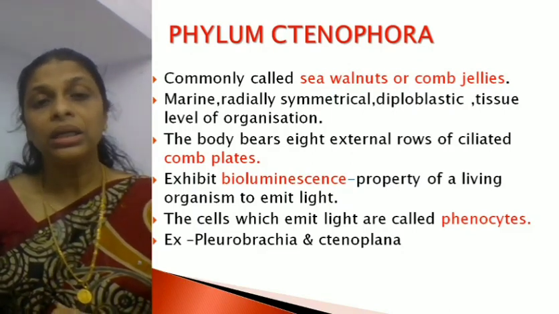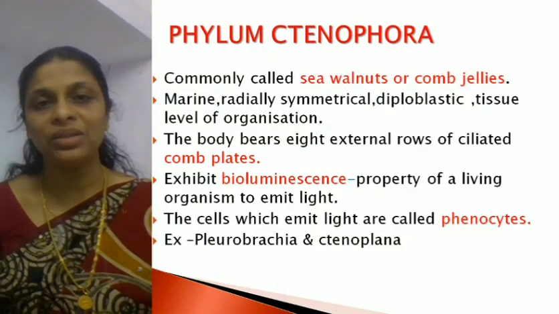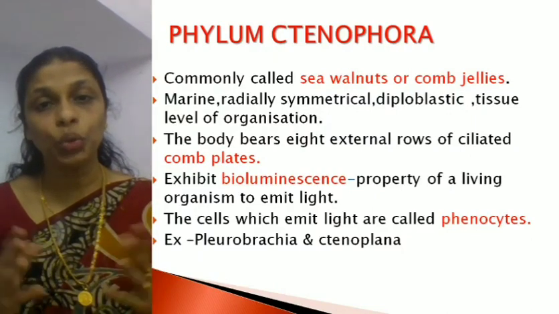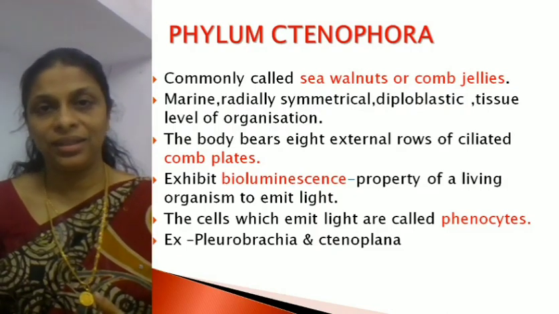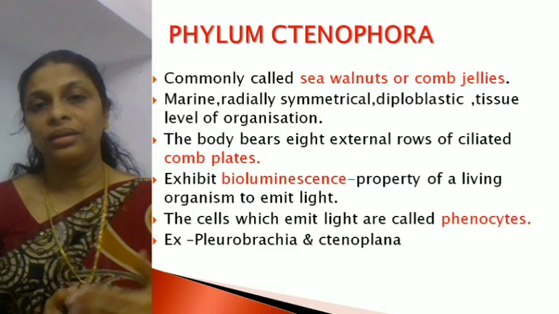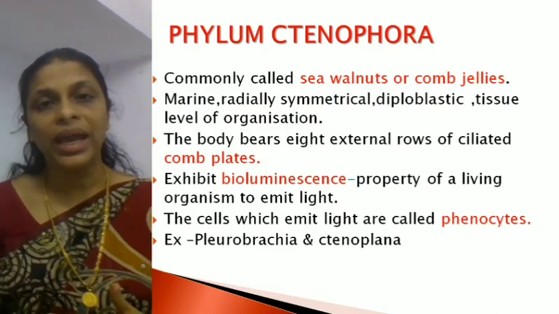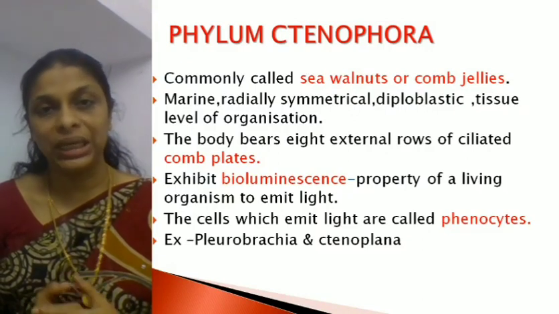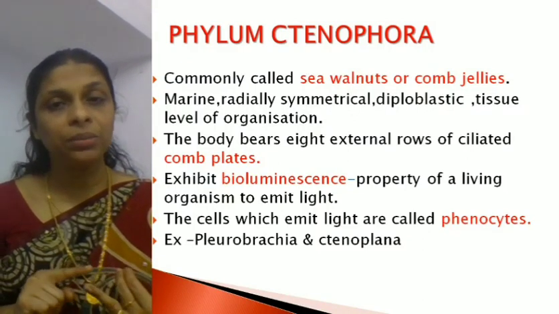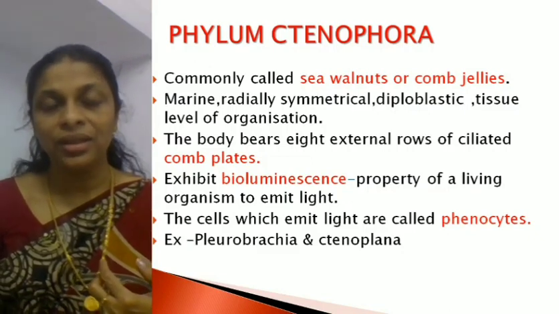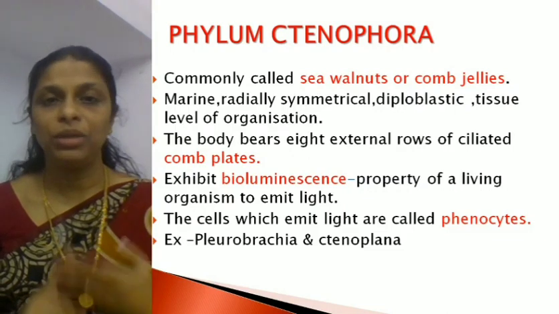They are radially symmetrical. What is the meaning of radial symmetry? The body can be divided into two equal halves by any plane passing through the center. So the first point is they are commonly called sea walnuts or comb jellies. Second, they are exclusively marine. They exhibit tissue level of organization. Then they are diploblastic. They exhibit radial symmetry.